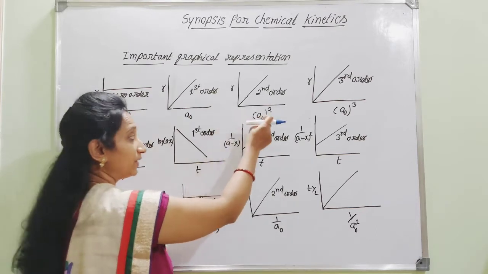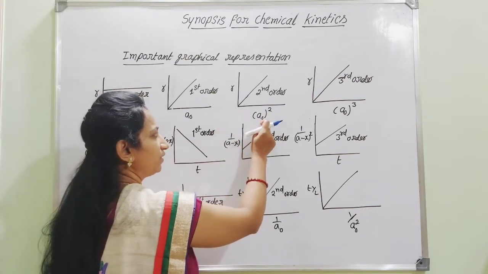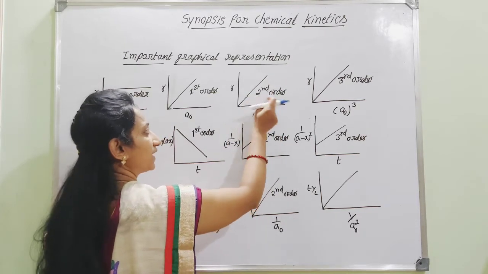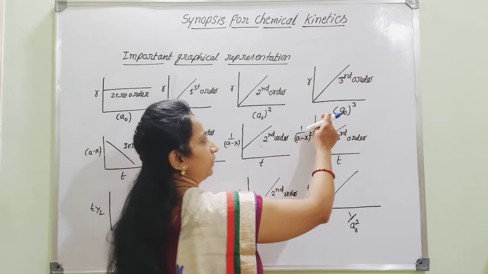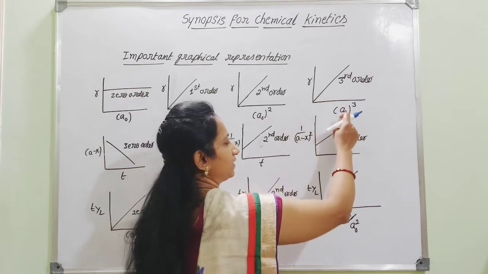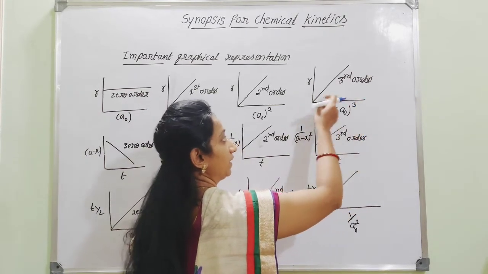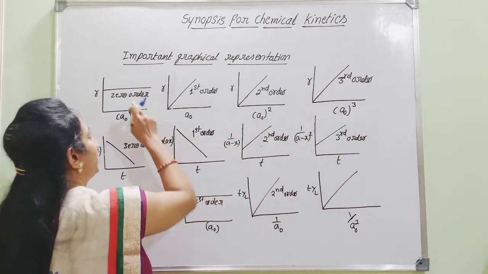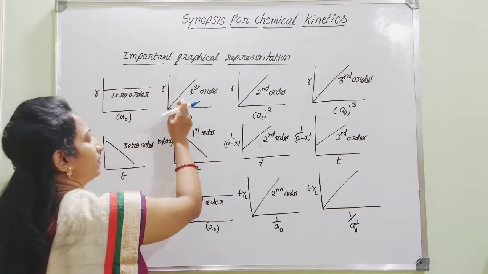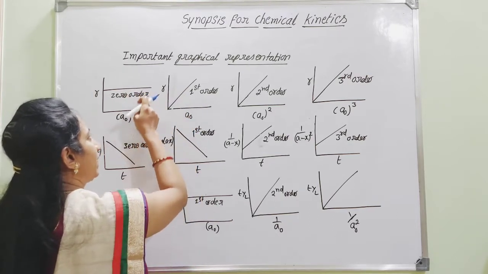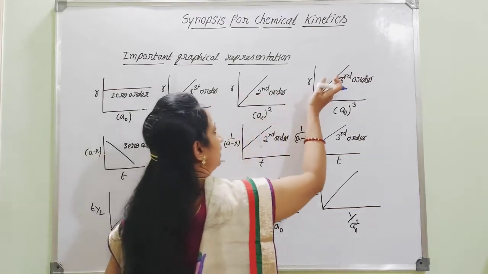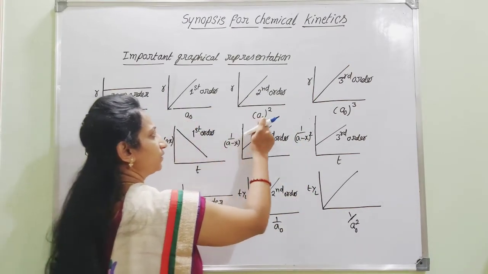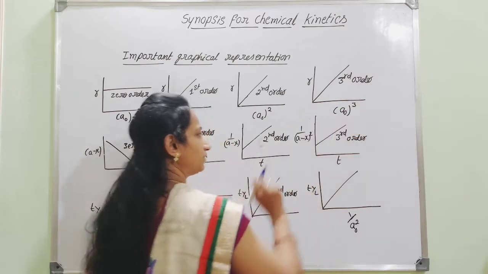But if the graph is plotted by taking R against A0 to the power 2, you are going to get a straight line, then it is said to be second order. When you plot a graph of rate against A0 to the power 3 and you get a straight line, then it is said to be third order. So here you are getting a horizontal line, parallel, and the other three are straight lines, but the only difference is it is A0, A0 to the power 2, A0 to the power 3.